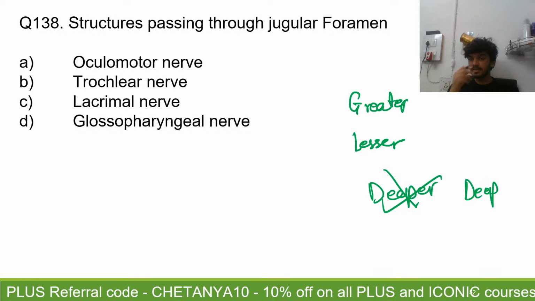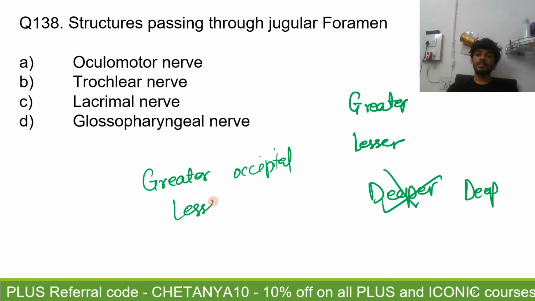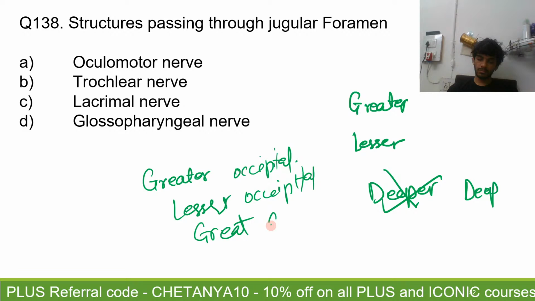Similarly, there is a greater occipital nerve, there is a lesser occipital nerve, but there is nothing like the greater auricular nerve. It is only the great auricular. Alright, those are two concepts you should be aware of.